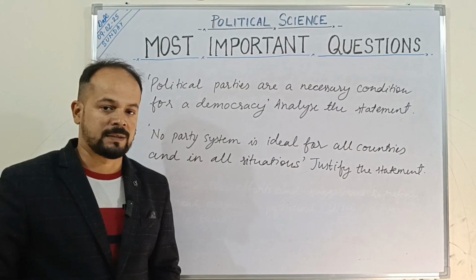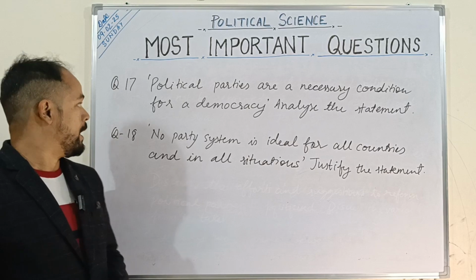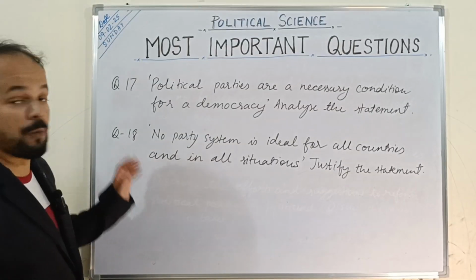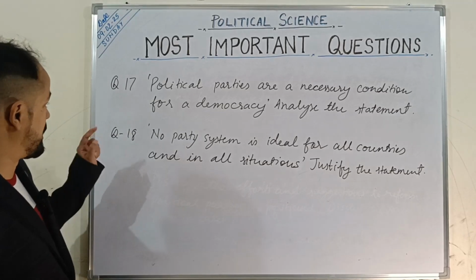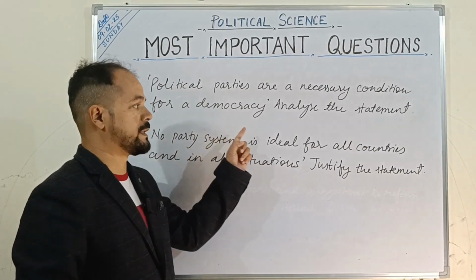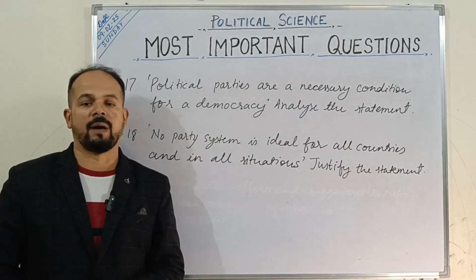So the last few more questions that we have taken from your chapter political parties. These are again very important questions, children. Question number 17 is, political parties are a necessary condition for a democracy. Analyze the statement. Why are political parties required?